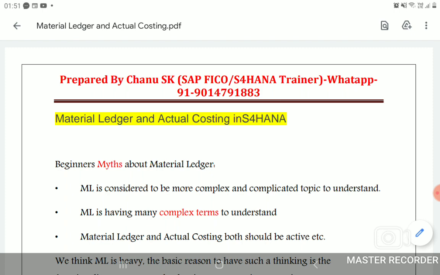Today I would like to share with you a very important topic. The topic is Material Ledger and Actual Costing in S4 HANA Finance. This topic is very hard, and it is one of the most important questions in real time.